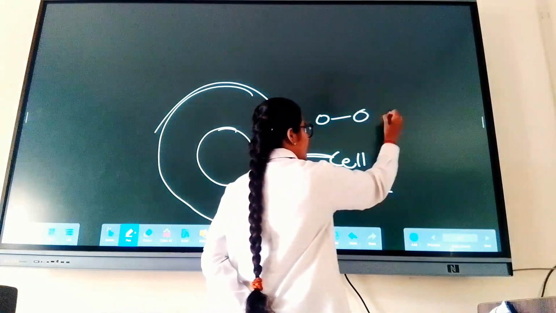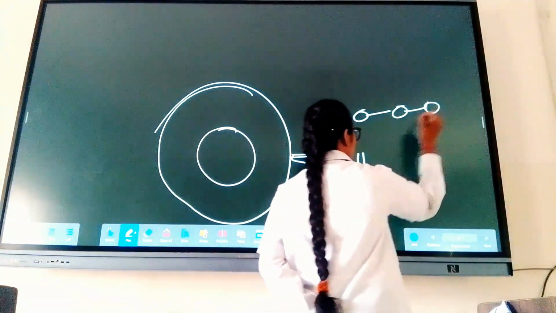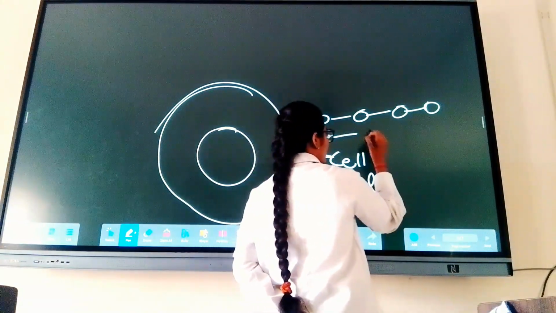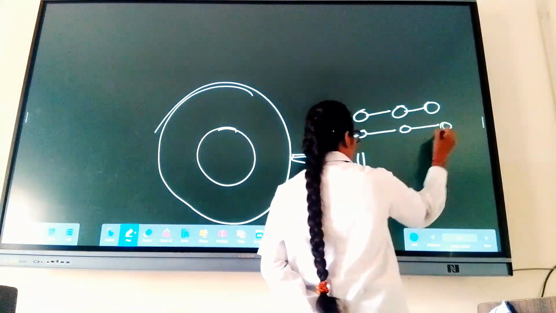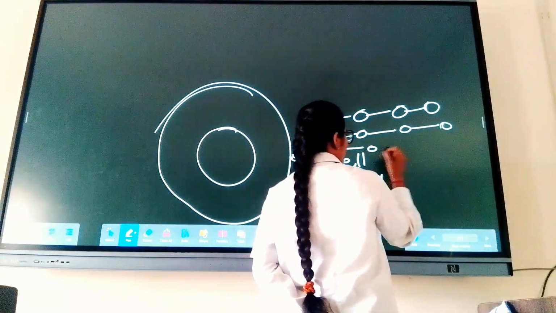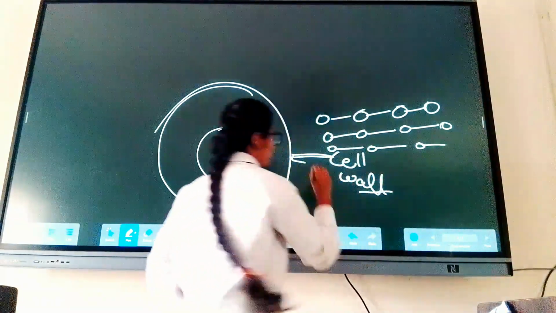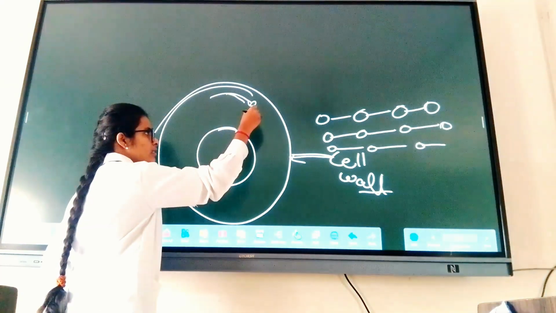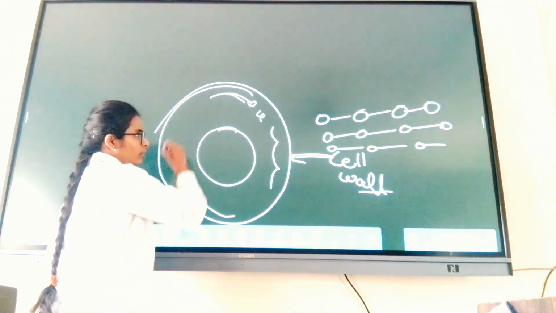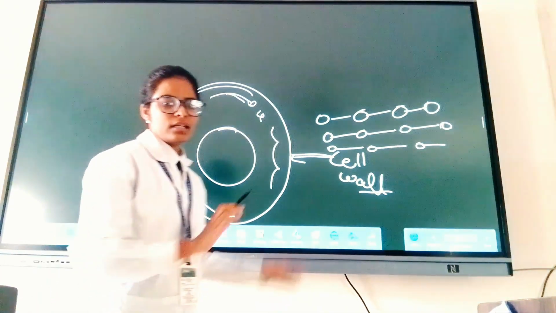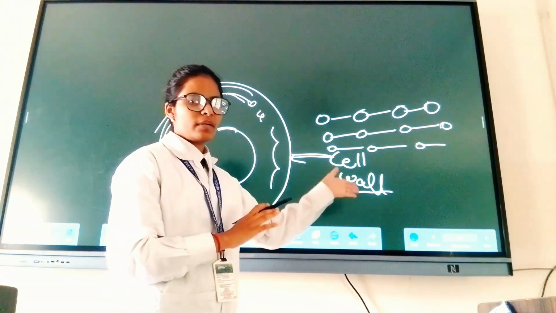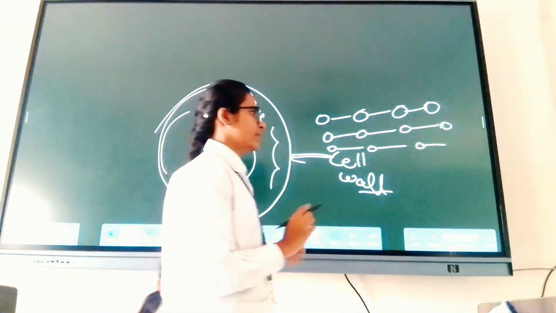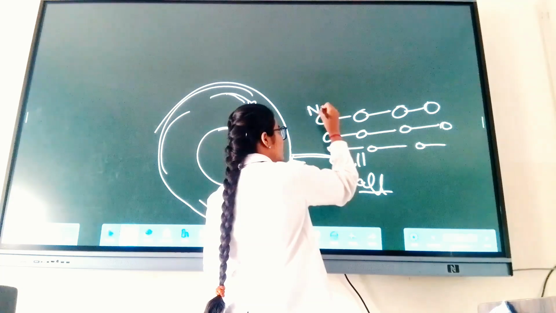These are the chains. Suppose these peptidoglycans are like this or like this in the whole cell wall of bacteria. The cell wall of bacteria is made up from this peptidoglycan. The names of these peptidoglycans are NAG and NAM.